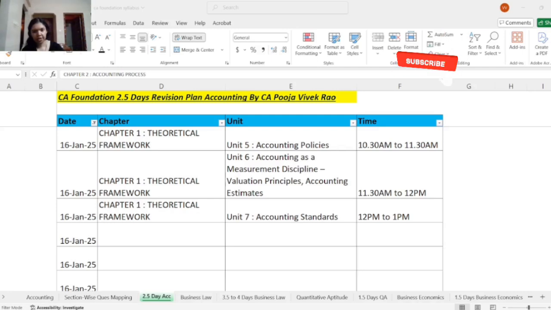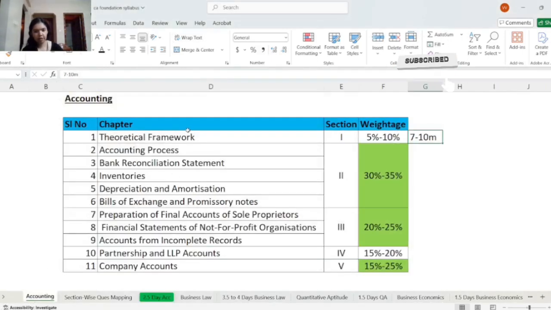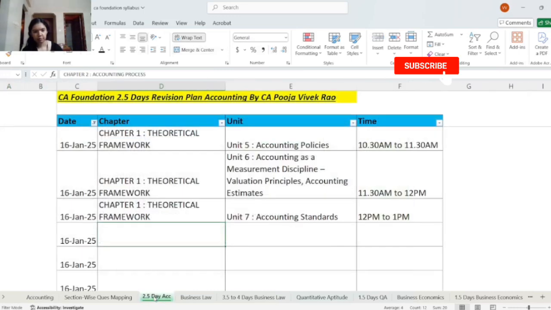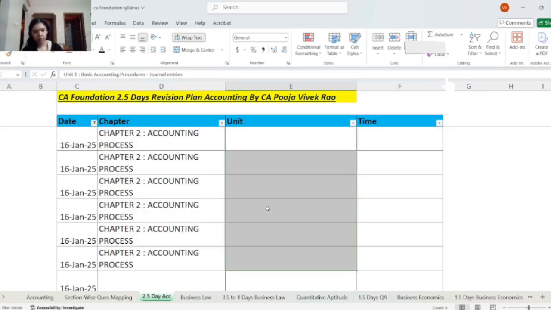After you revise chapter 1, if you look at the syllabus, chapter 1 forms the basis. After that, chapters 2, 3, 4, 5 and 6 comprise the highest weightage. So next you will be concentrating on these chapters. Next you will start revising chapter 2, accounting process.